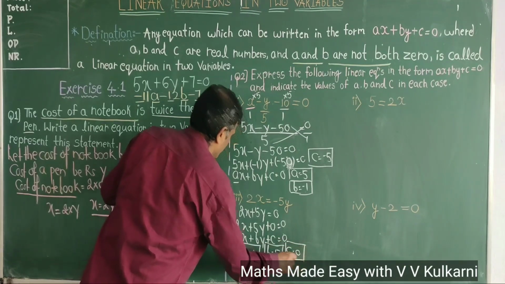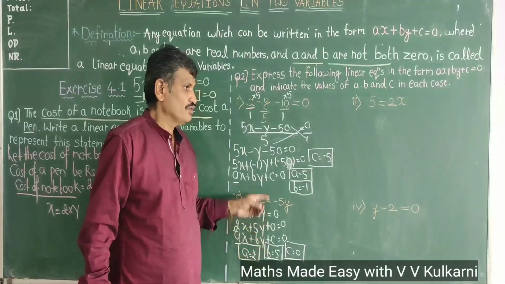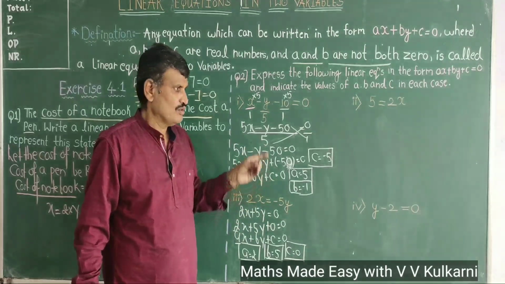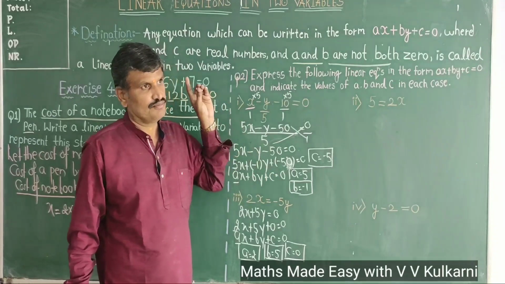That means whatever linear equations in two variables we have taken, we have to put it in the form of ax plus by plus c equal to 0, and then find the values of a, b and c.